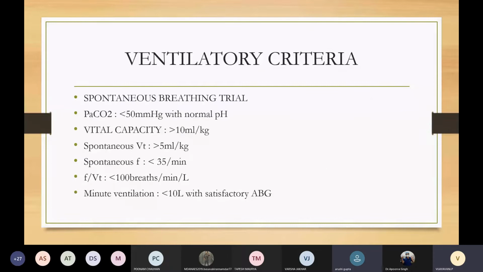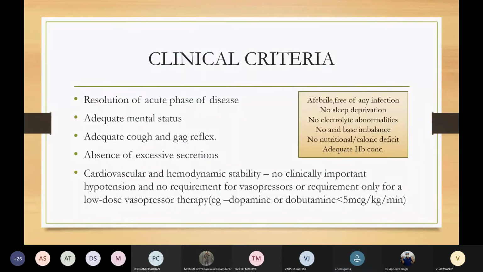Now coming to Apurva. Apurva, can you tell me why is a cough and gag reflex important? Ma'am, the patient should be able to swallow, otherwise there will be risk of aspiration. Okay. What do you mean by adequate mental status? What should be the GCS? GCS should be more than 12.